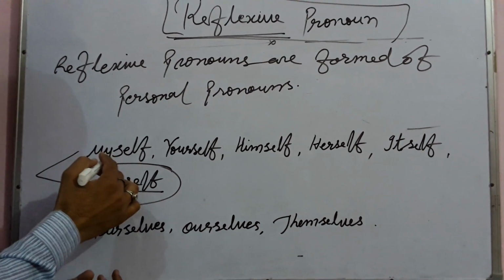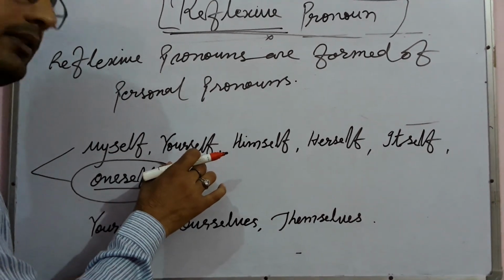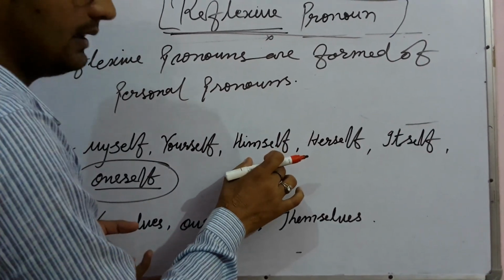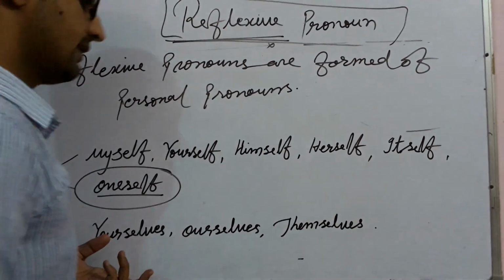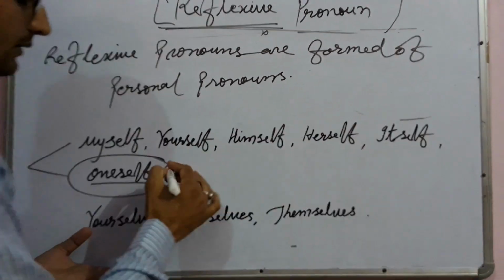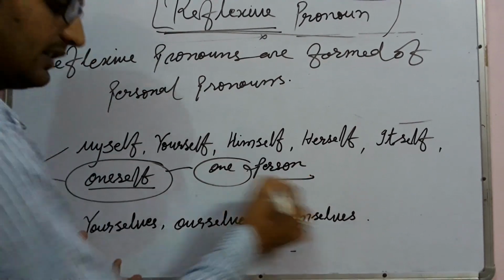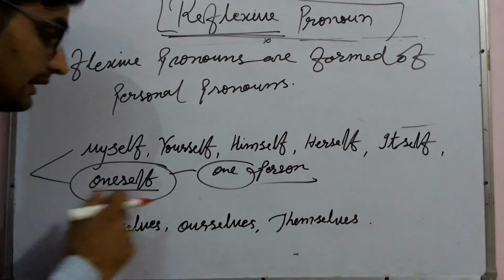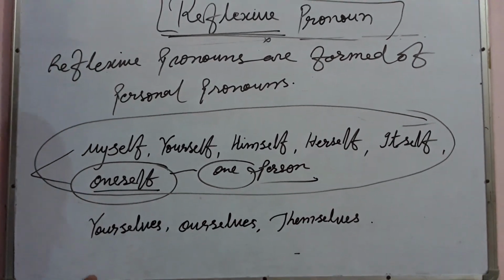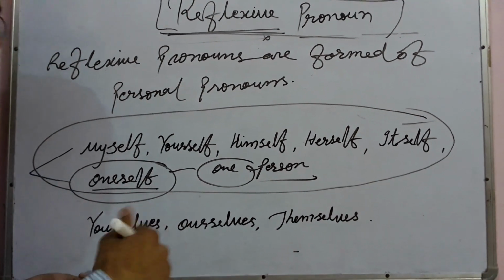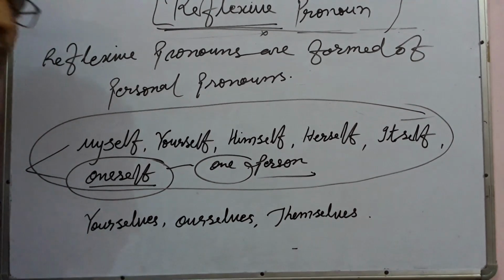Like myself is formed of I. Yourself, formed of you. Himself, formed of he. Herself, formed of she. Itself, formed of it. These all are for one person, in singular form. The plural forms are used for more than one person.